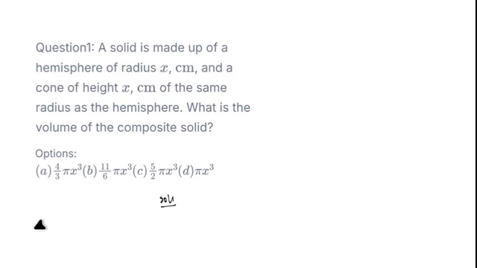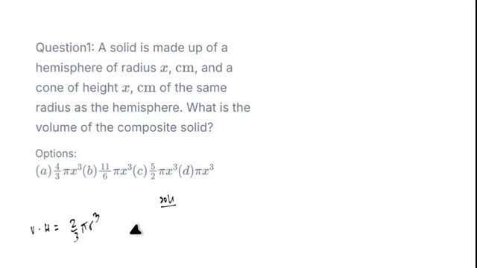The volume of a hemisphere, let me say VH, is equal to 2 over 3 pi r raised to the power of 3. So the volume of a hemisphere is equal to 2 over 3 multiplied by pi r cubed. That is the volume of a hemisphere. Now, we also need the volume of a cone.